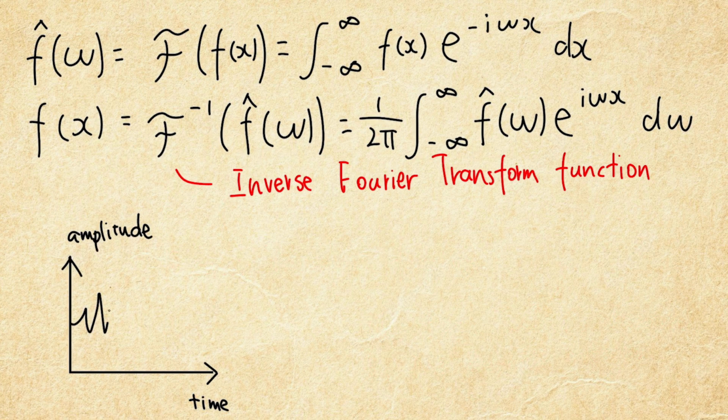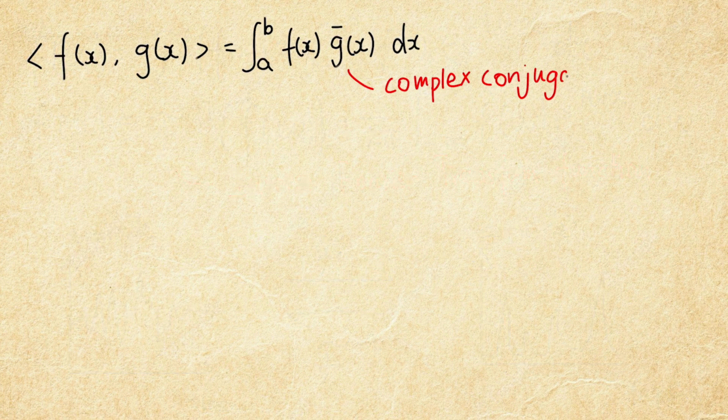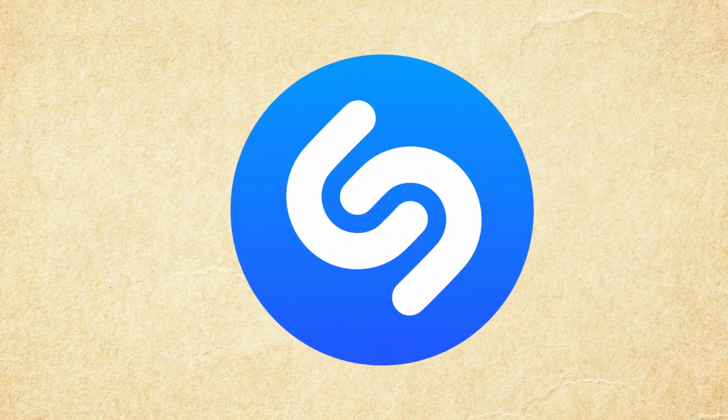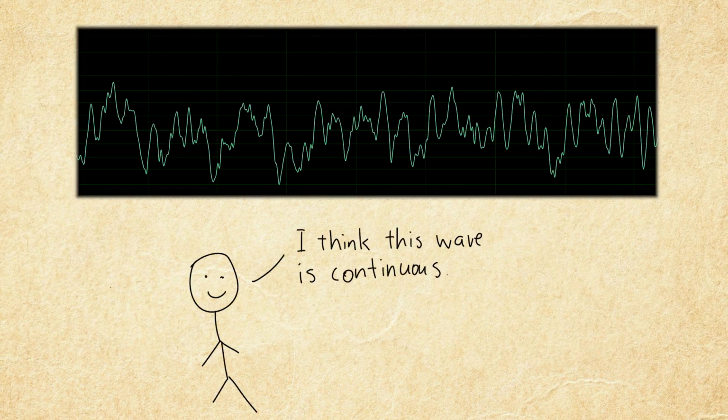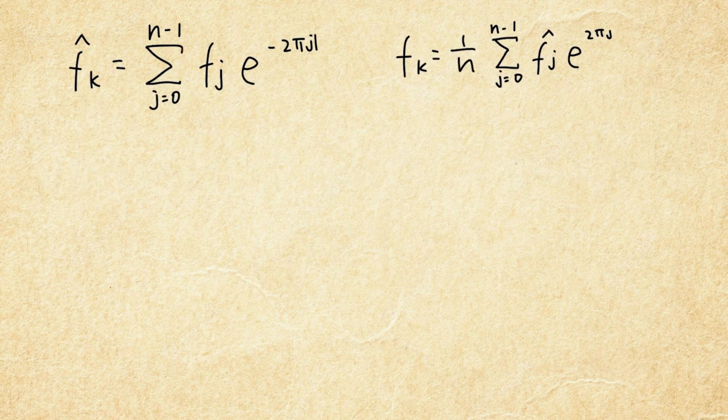This function is paired with the inverse Fourier transform function to form a unitary Fourier transform pair. The negative sign in the exponent comes from the complex conjugate part of the inner product. Back to Shazam. Since the audio recorded by the microphone contains discrete data points sampled at a small constant interval, the discrete Fourier transform is used.